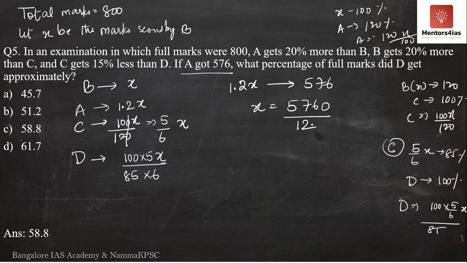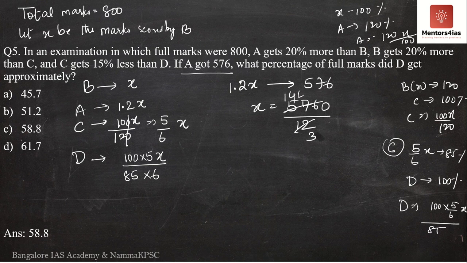So this should be divisible by 4. 76 is divisible by 4, meaning 576 should also be divisible by 4. So 4 3s are 12. 4 1s are 4. 4 4s are 16.